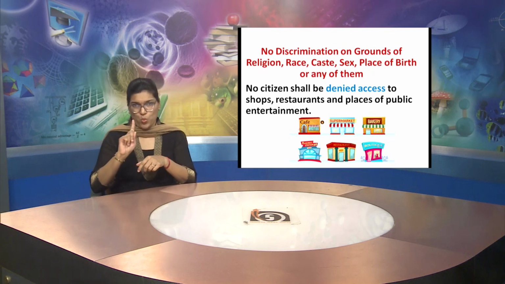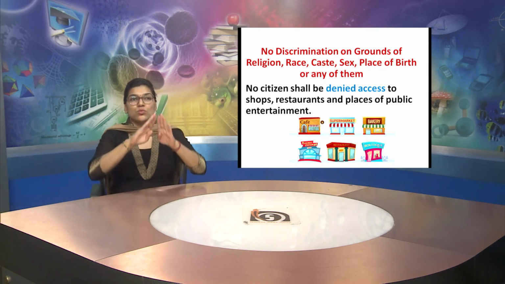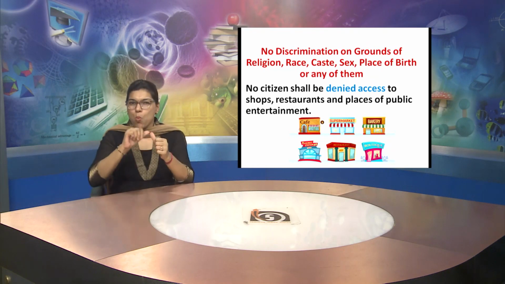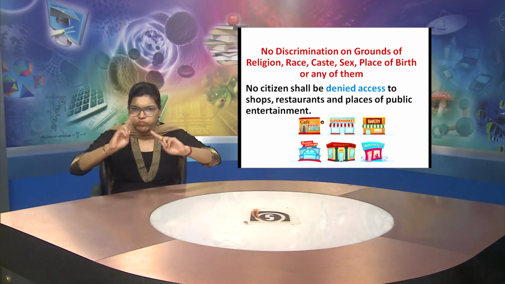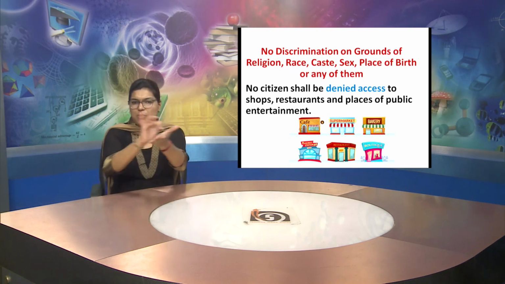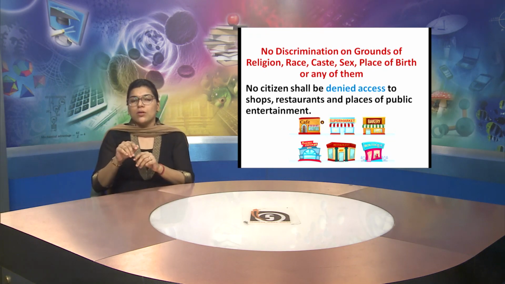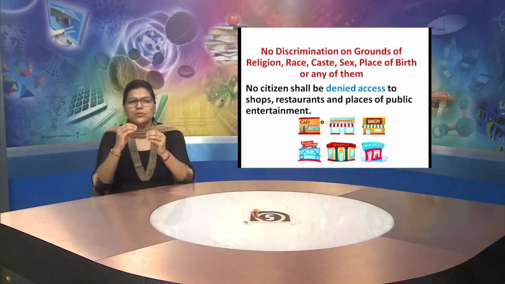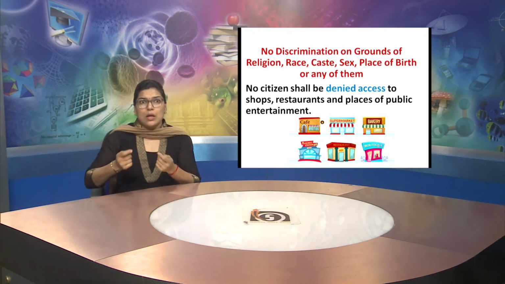And there is no citizen who can be denied access to any shop, any mall, any hotel, any restaurant, or any place of public entertainment, because we have this law, right to equality.